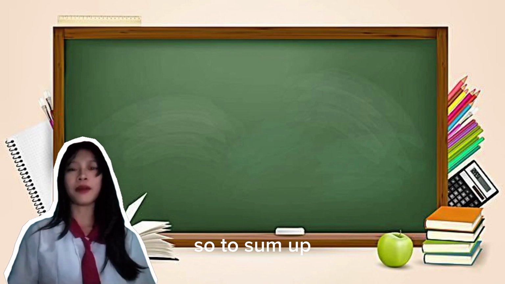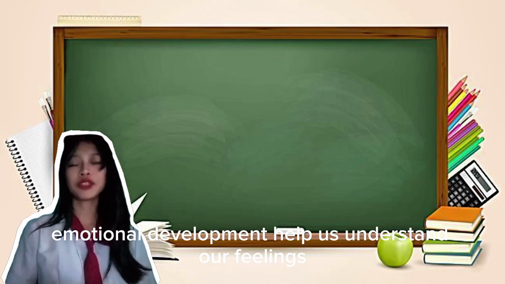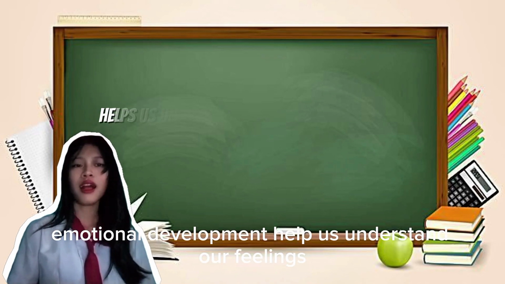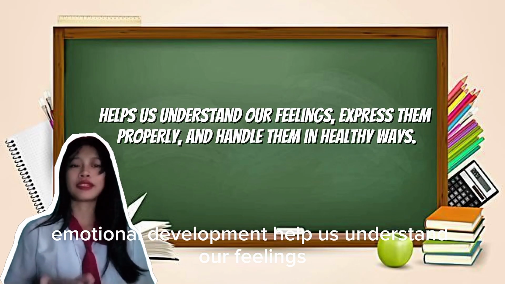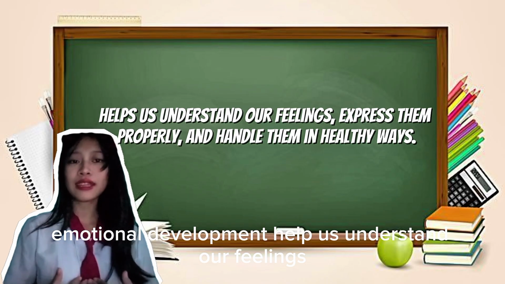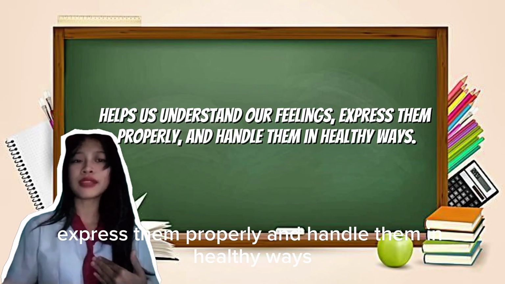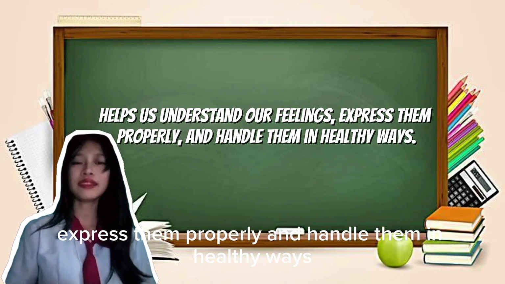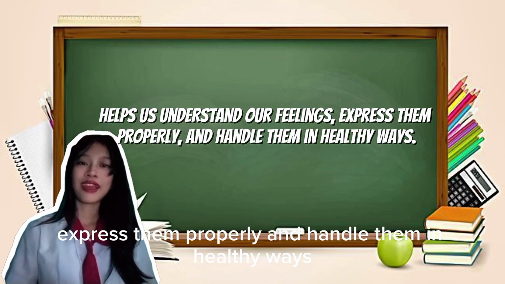So to sum up, emotional development helps us understand our feelings, express them properly, and handle them in healthy ways.